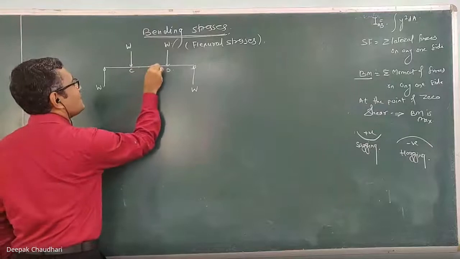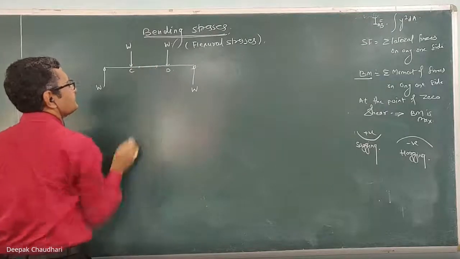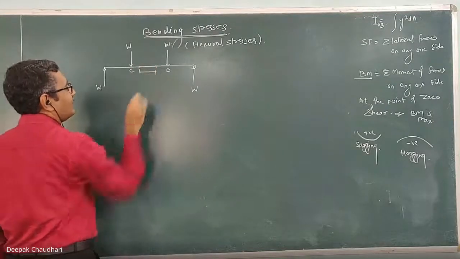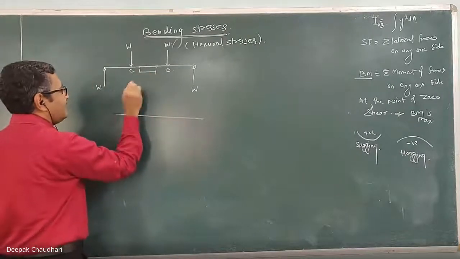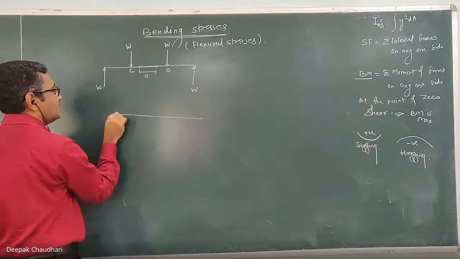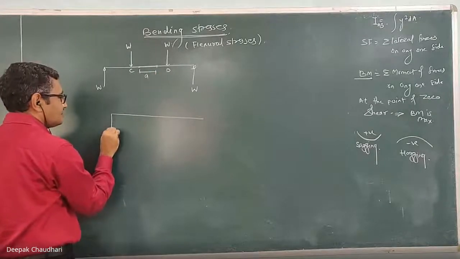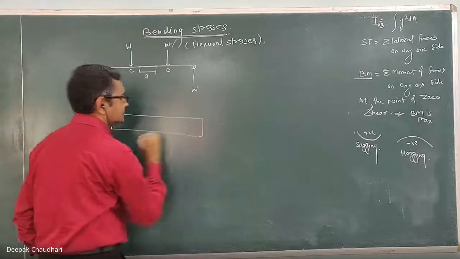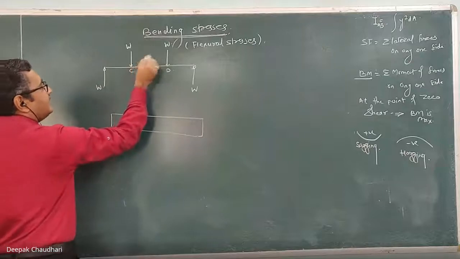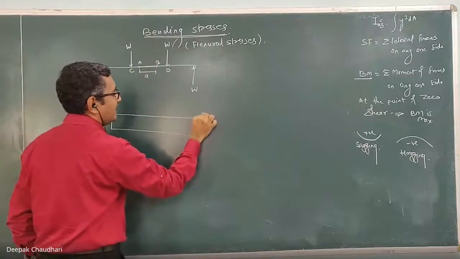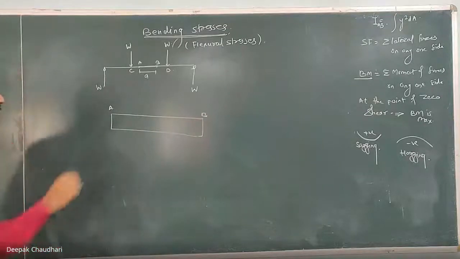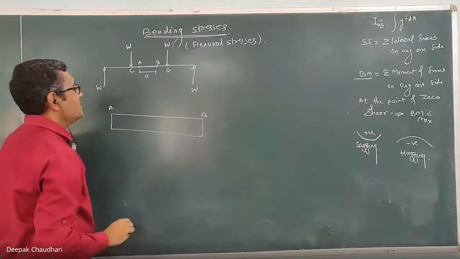If I consider a small part of this, let this be a small length dx, or any length a, and I have shown it separately. Let this be AB, the part subjected to pure bending, whose length is small a.